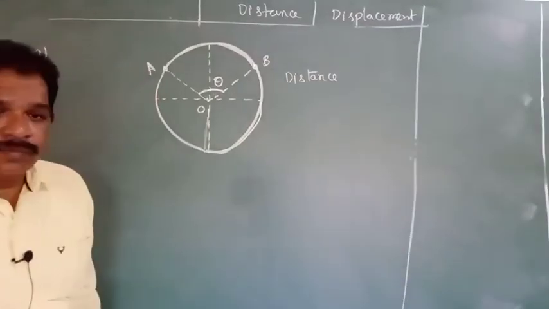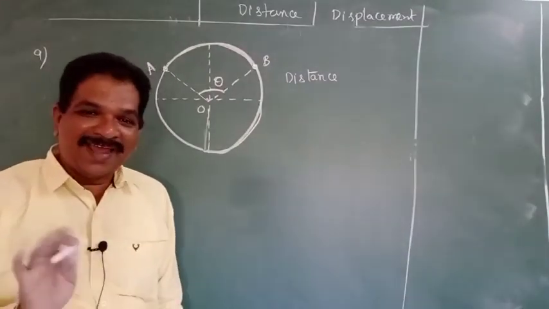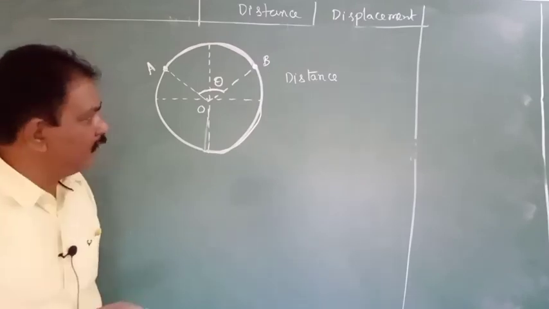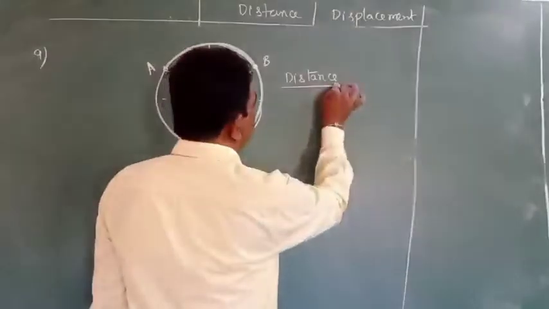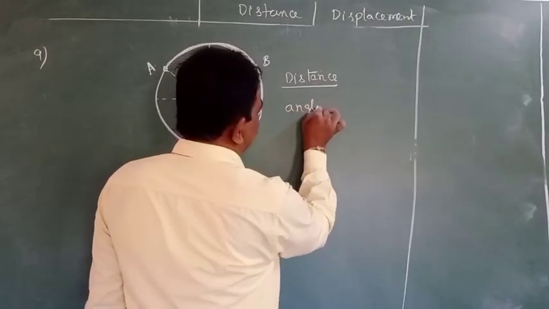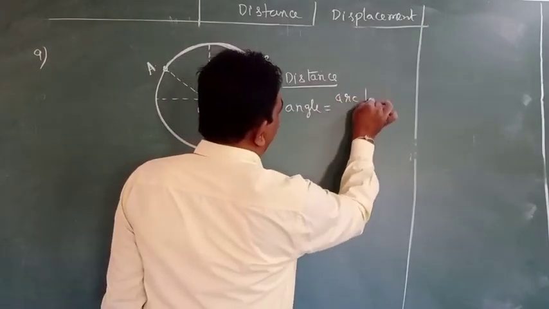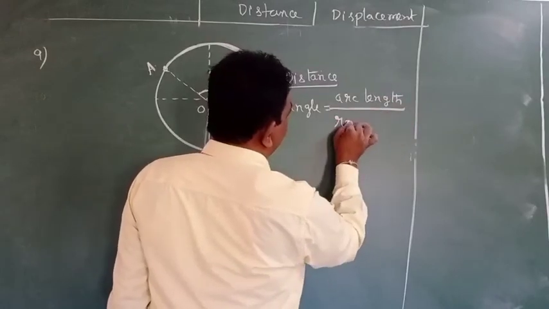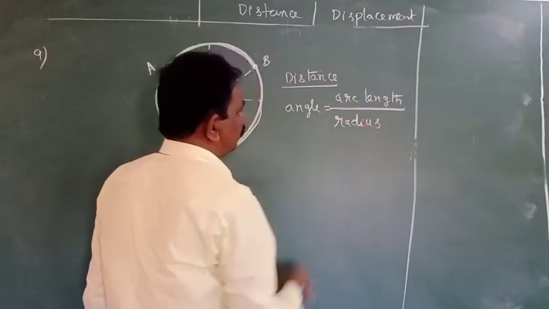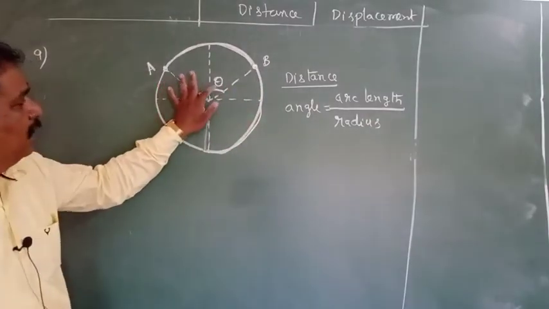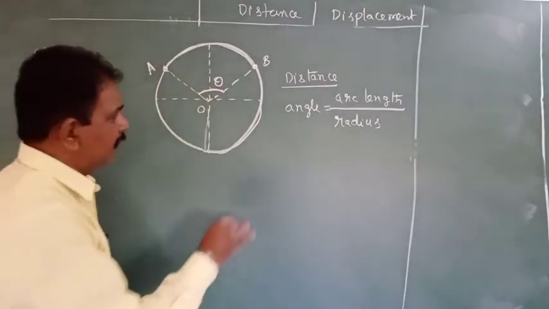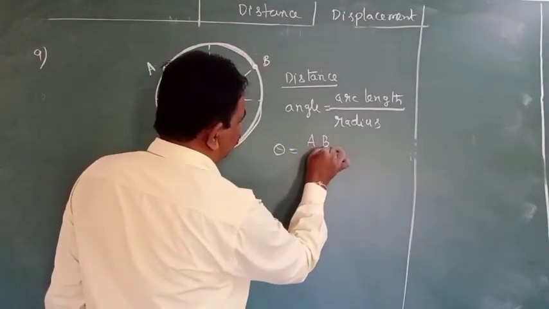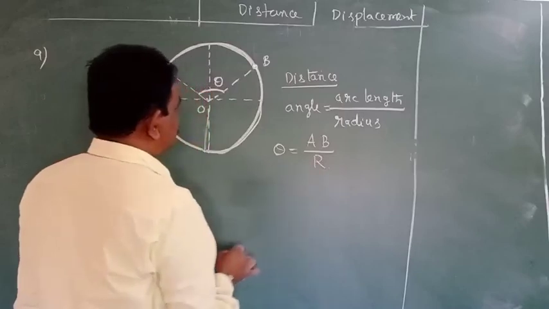We know the formula: angle is equal to arc length by radius. Here the angle is theta. Arc length is AB. Radius is r.